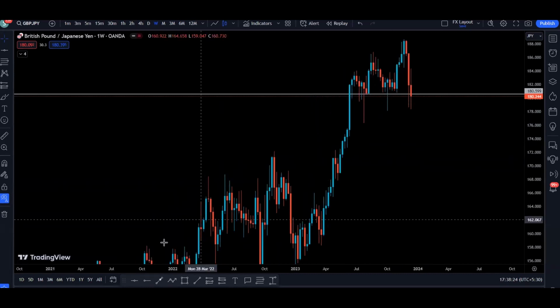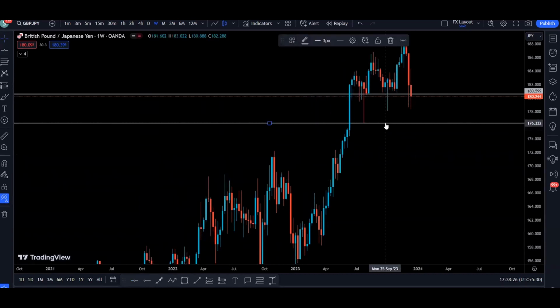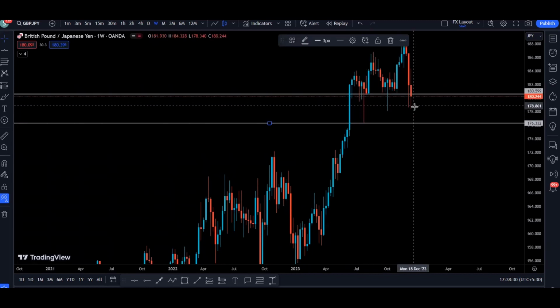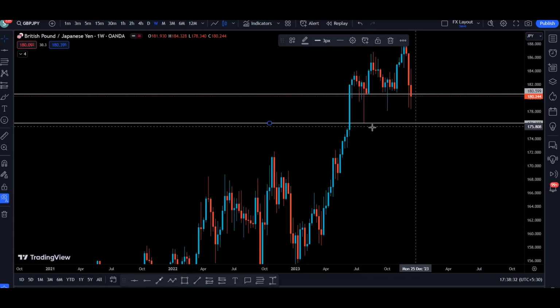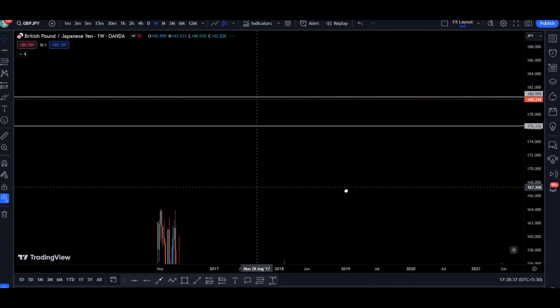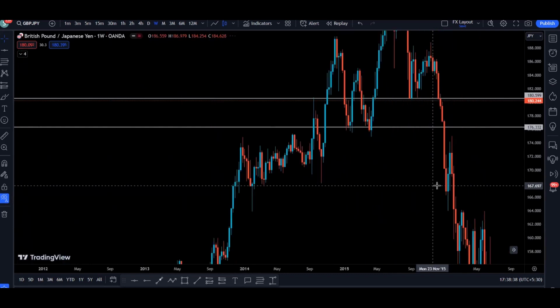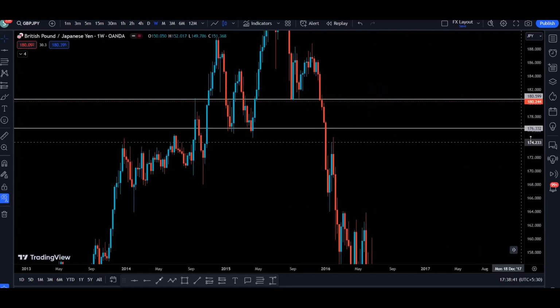So where is the next support? We can see that this one is the next support. So price came down, got rejected from this area. So if we are coming down again, there is a higher probability price is going to bounce from this area. Also, let's go to the left hand side to see more details.